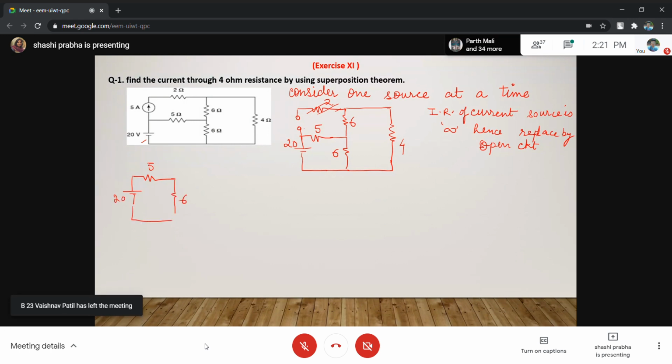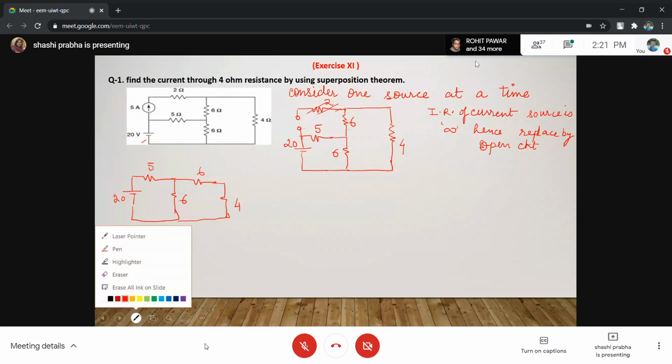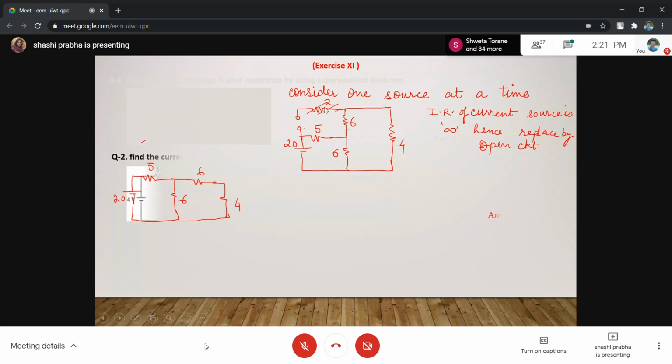6. Okay. Then this has no meaning. So this 6 and 4 will come together. This is 6 and this is 4. The circuit has become exactly like this, right? We can erase this, no? I can erase this line. This has no meaning.